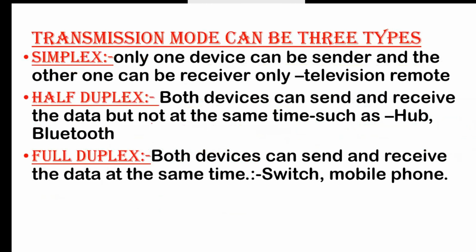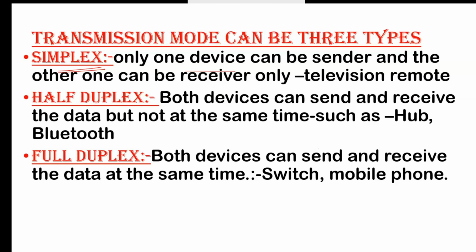If you see transmission mode, here you can see we have three types available. Number one is simplex. Simplex means only one device can be the sender and another one can be the receiver. For a network we need at least two devices. So if your network works on simplex, one device can be the sender and the other the receiver.